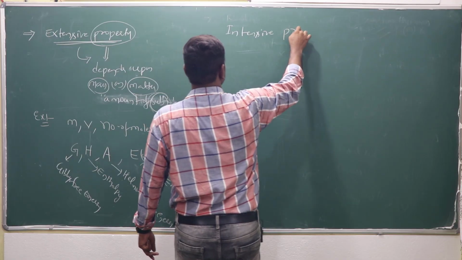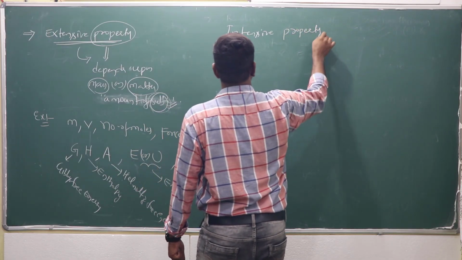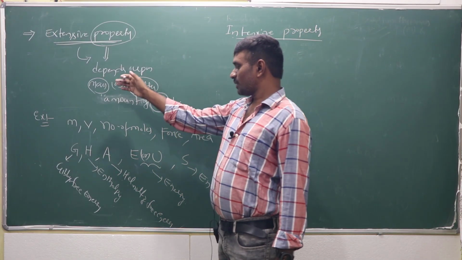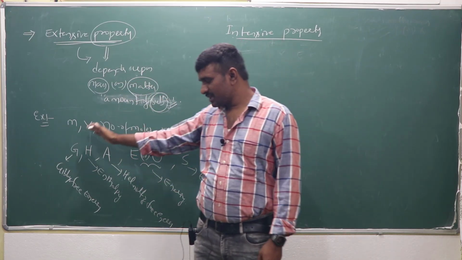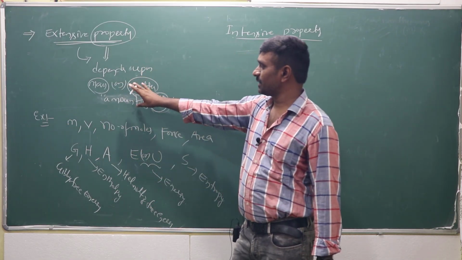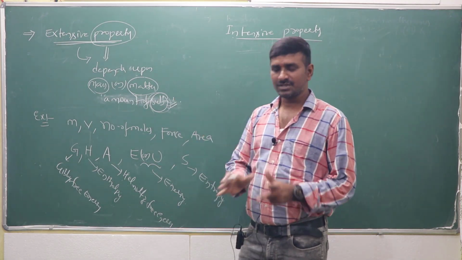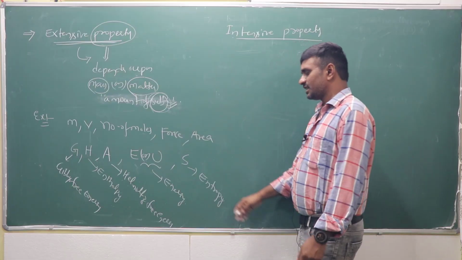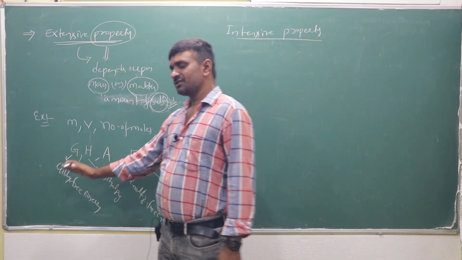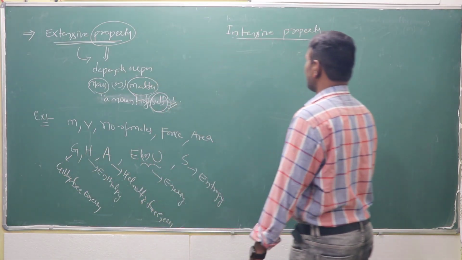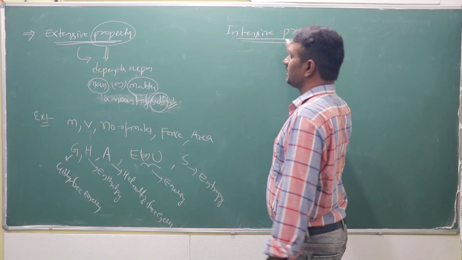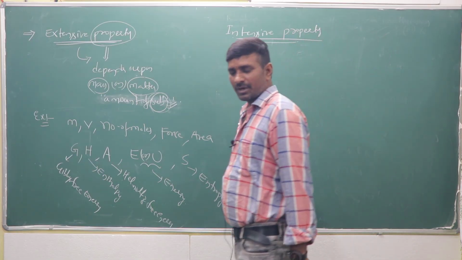Another basic one is intensive property. So the extensive properties, all these properties depend upon mass or matter or amount of the substance. So general thermodynamic functions may be extensive properties. Now what is the intensive property? It's the opposite of the extensive property.